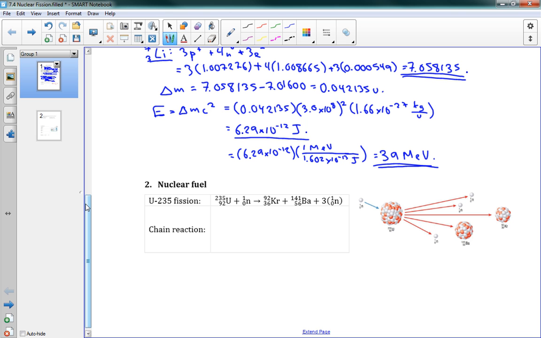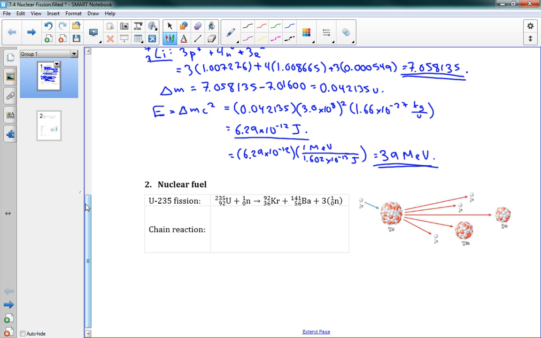Okay. So on that topic, nuclear fuel. You can see a picture here to the right. We've got uranium. We've got a neutron firing towards that uranium, and that uranium absorbs the neutron, and then it says, oh, hang on, I don't know how to deal with this. It splits apart, and it creates 3 neutrons and 2 daughter atoms. Here we've got barium and krypton, but it's not always going to be those two. But this is an example here.